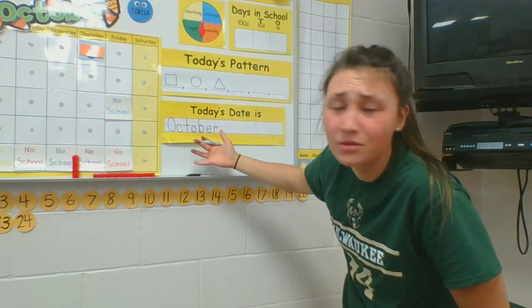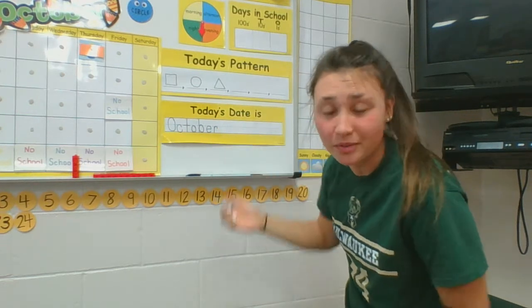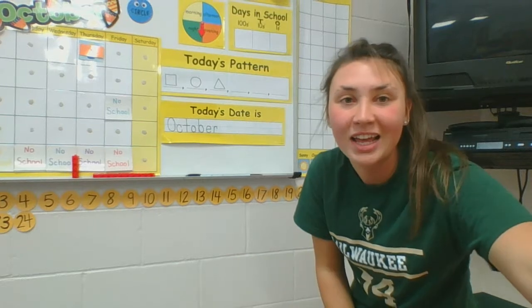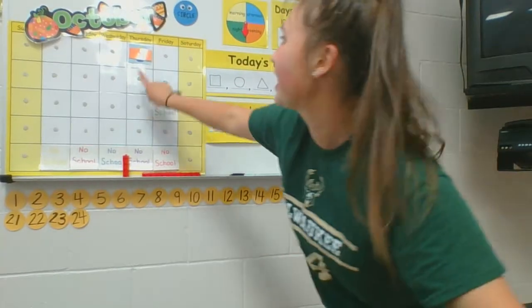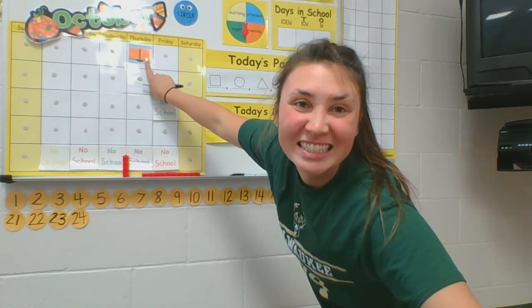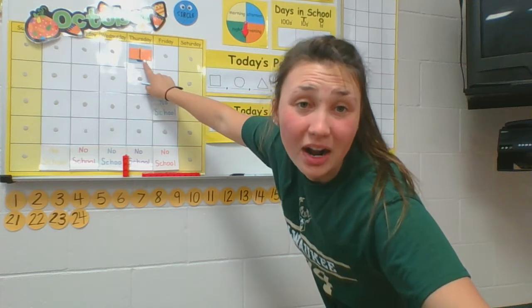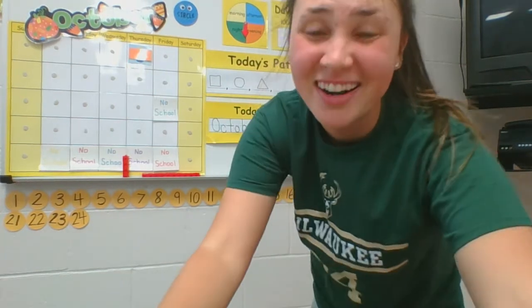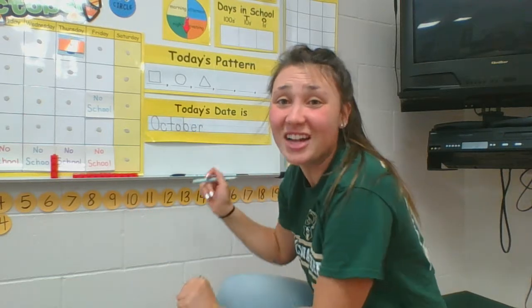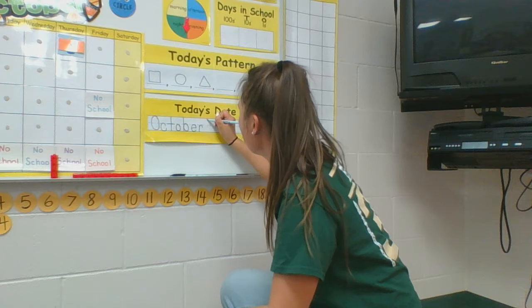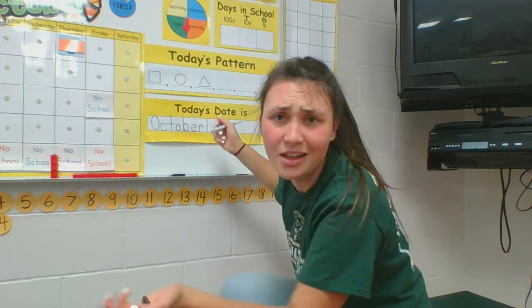So we have our month down. What do we need next after October? It is what day of October? The light is kind of shining on it right now. There you go. Yeah, it's the first day of October, October 1st. Remember, we don't say October 1, we say October 1st, with that sound at the end. I know you are studying 1st, 2nd, 3rd, 4th, 5th, and 6th right now too, so you should have that down, right? October, we write the number 1. Real easy, right? Just a line.